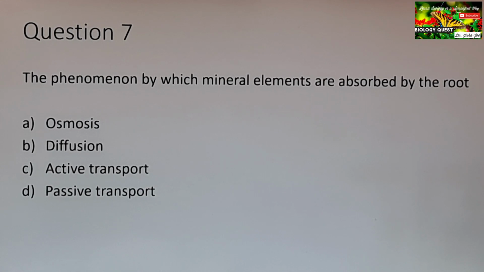Here, for the absorption of mineral elements, the mineral elements are at a higher concentration inside the cell sap than in the soil water. So movement of the ions occurs from a region of their lower concentration, which is the soil water, into the cell sap, which is the region of higher concentration.